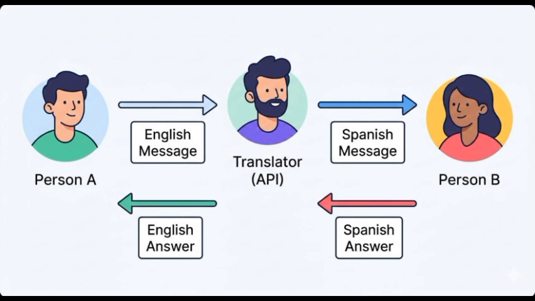Imagine this situation. Person A only speaks English, your app. Person B only speaks Spanish, the server or database. The translator understands both languages, the API. The translator's job is to make sure both sides understand each other.